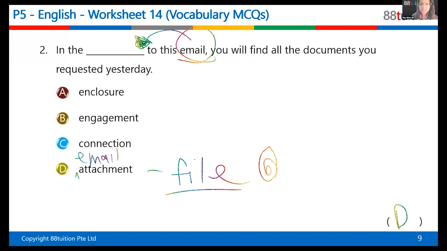Now, can anyone tell me what does enclosure mean? Anyone knows what does enclosure mean? Yes, Ziren, your hand is raised, yes? Is it like when you go to the zoo, then they close animals in the area? Very good. It's usually used with animals and it's a barrier, basically, right? It's a barrier that is surrounding an area. So give our point, Ziren. So a barrier that is surrounding an area is called an enclosure. Well done. Like a deer enclosure or some other animal enclosure, right?